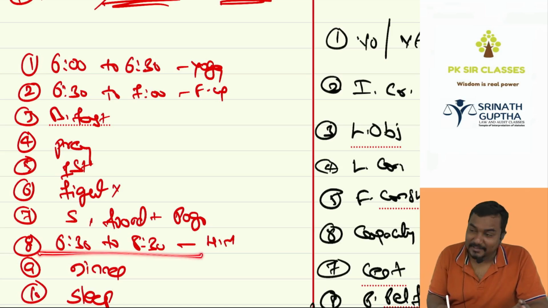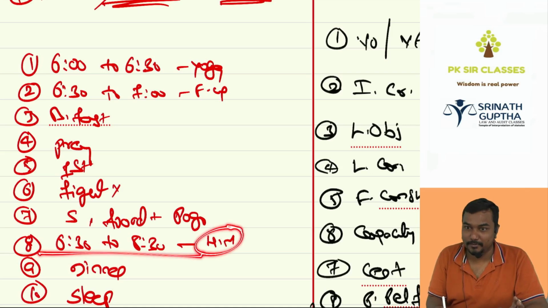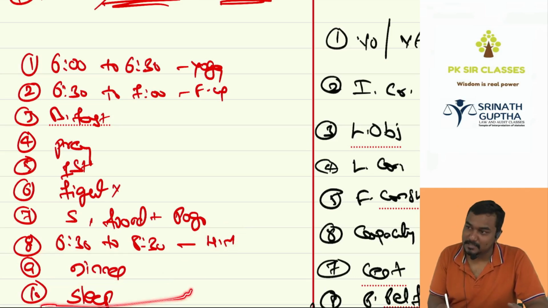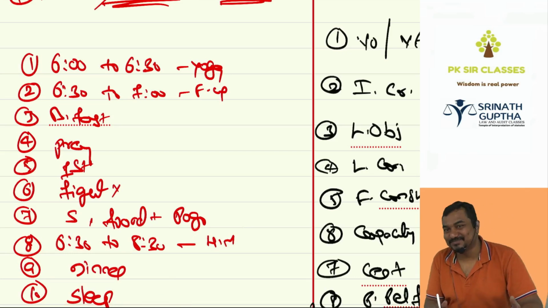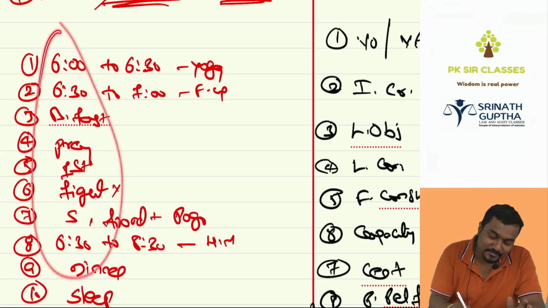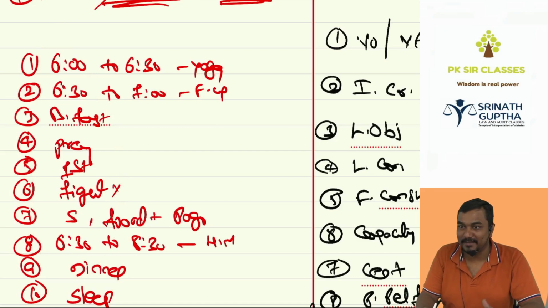And 8:30 to 9:30, homework. Mummy will help you. A for apple, B for ball, C for cat. And daddy will come. We'll have dinner together. Then daddy will tell the story. Once upon a time, there was a king, 7 sons. Listen to daddy's story. Sleep like a baby. Then if you do all these things, Babu ko bolte hain, good boy.